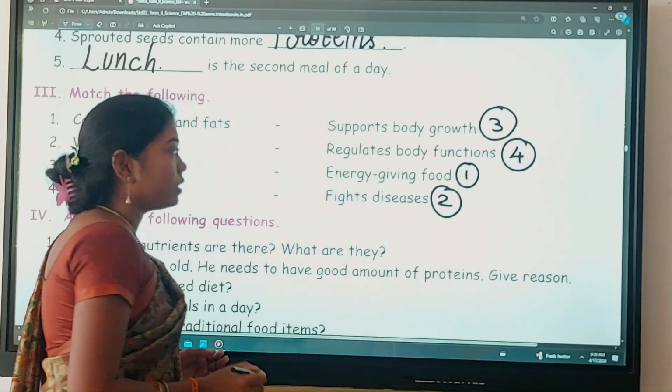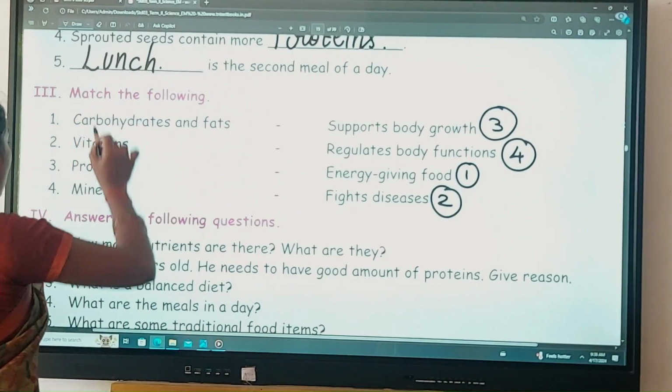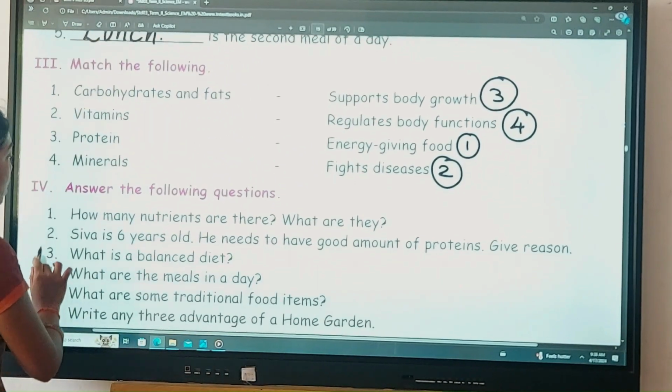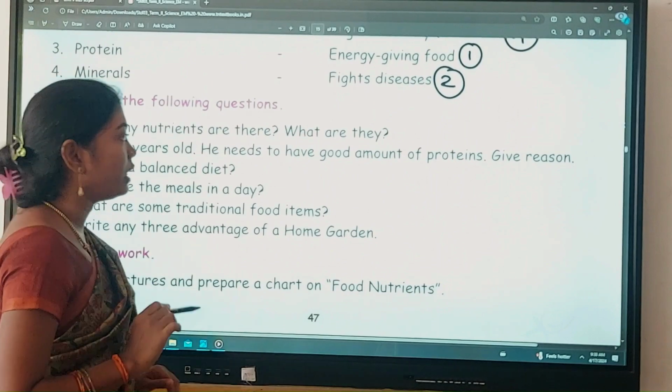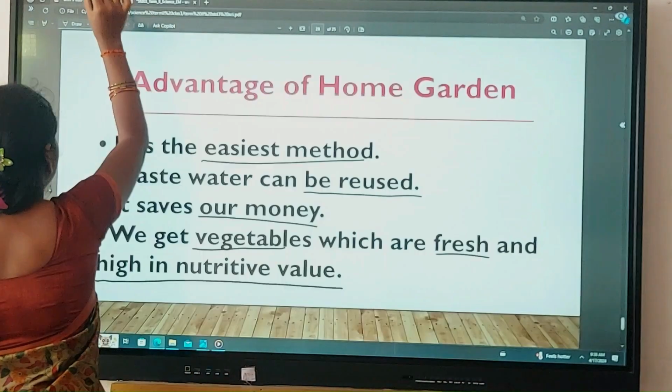Mark it, students, all these are given in the back of your book. Okay, and coming to the next Roman numeral, answer the following. How many nutrients are there? What are they? How many nutrients are there? I said no. See here.